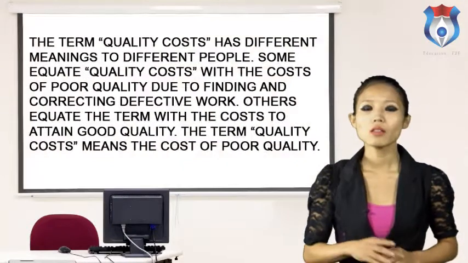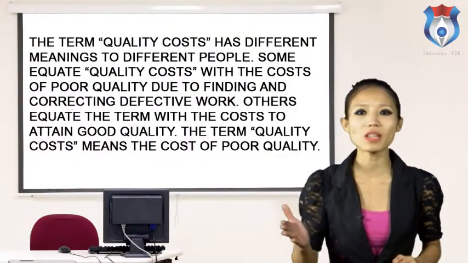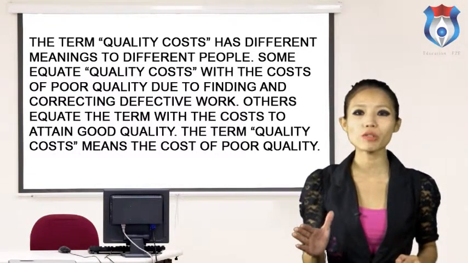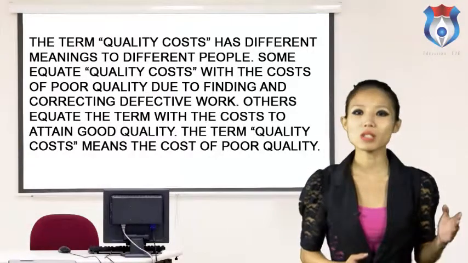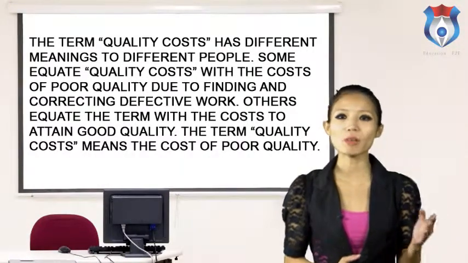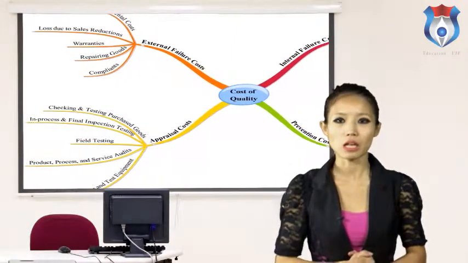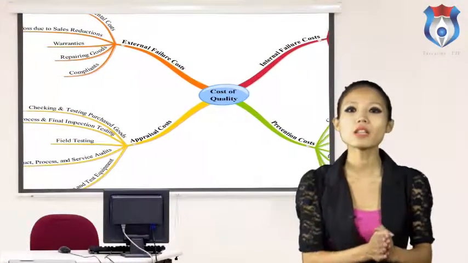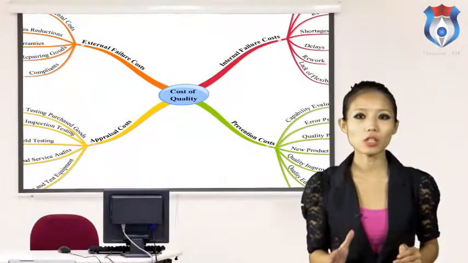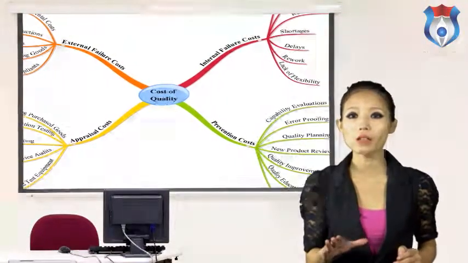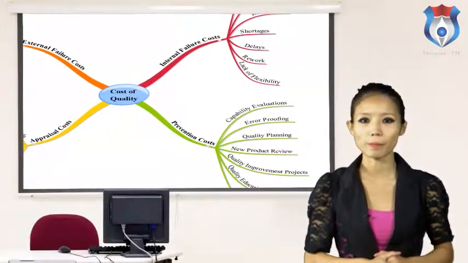Quality costing. The term quality cost has different meanings to different people. Some equate quality cost with the cost of poor quality due to finding and correcting defective work. Others equate the term with the cost to attain good quality. The term quality cost means the cost of poor quality. Categories of cost of quality. Internal failure costs. Internal failure costs come from deficiencies discovered before delivery. These include all the costs associated with the failure to meet the needs of external and internal customers.